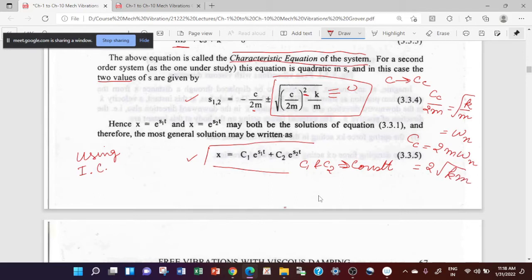So you know that for a given system, the spring stiffness and the suspended mass are constant once the system has been designed. So for a given system, this Cc is also a constant, and it does not depend upon the damping. It simply depends upon the mass and the stiffness of the system.